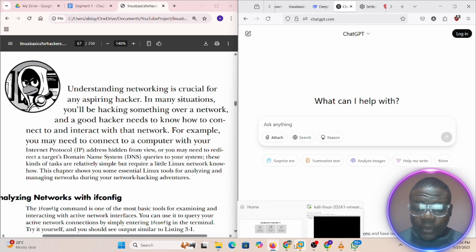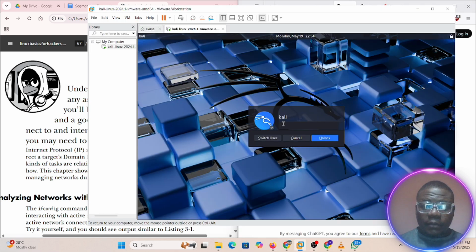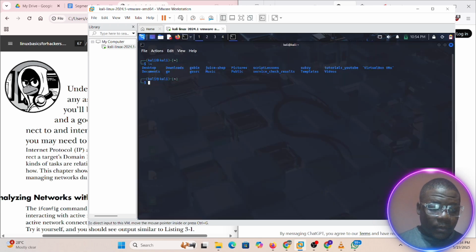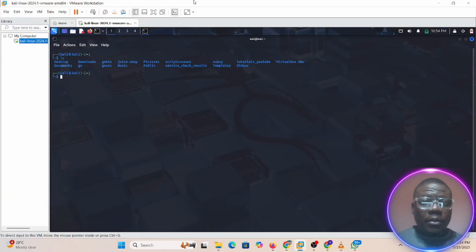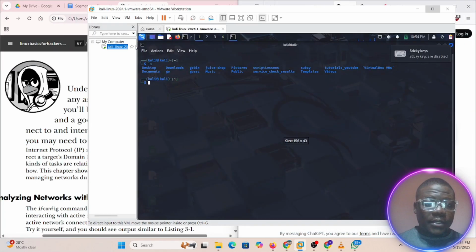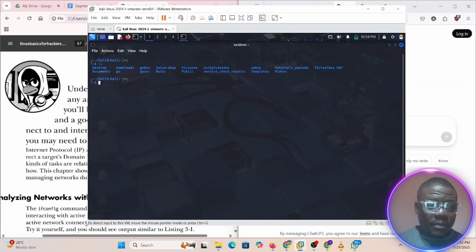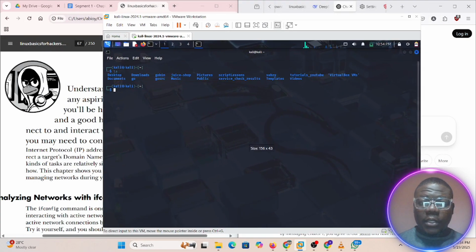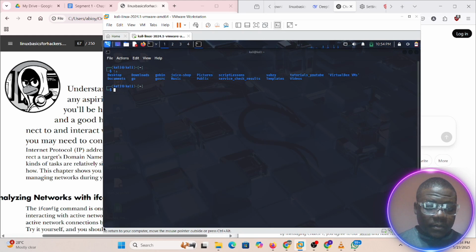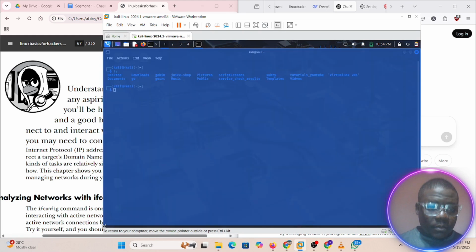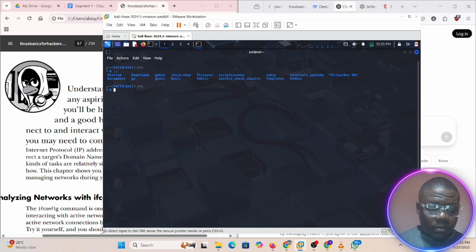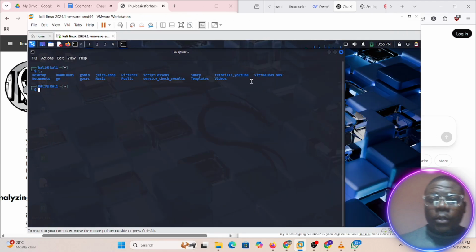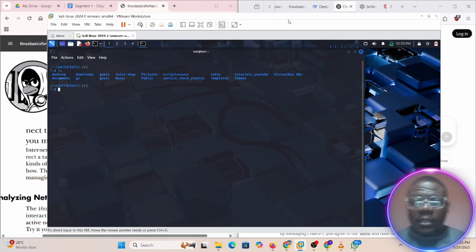Then let me start up my VM. Okay, this is my VM. Let's just have it halfway so I can switch between these materials, between the materials we have beneath and this.